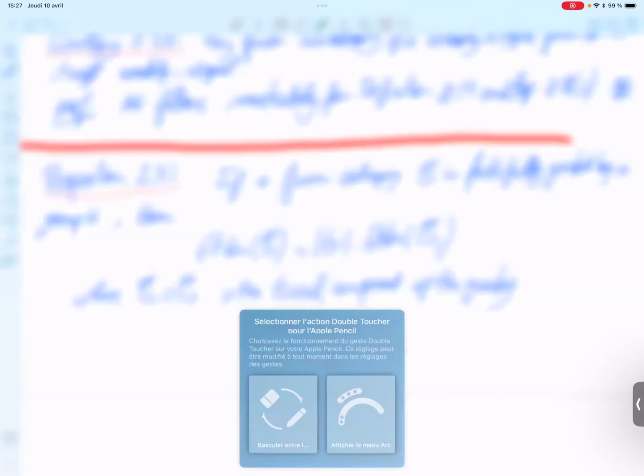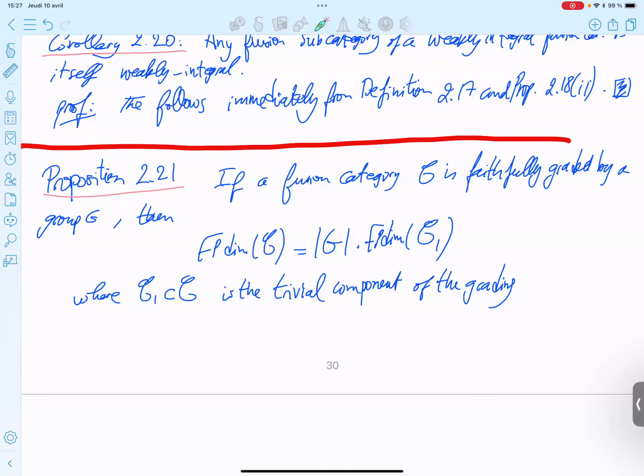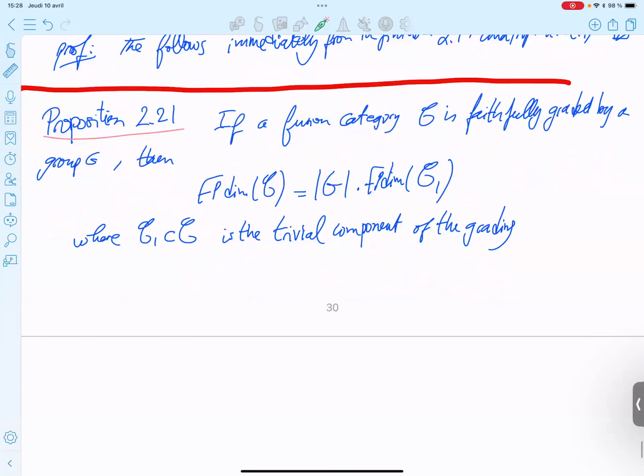Faithful means all the components are non-zero, all different from zero for all g, if I'm not mistaken. So they are all non-zero. In fact, they all have the same Frobenius bound dimension equal to that. So the global Frobenius bound dimension is just the Frobenius bound dimension of one component times the number of components. So you choose the neutral component. You can take any component.